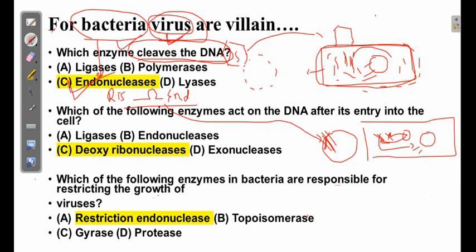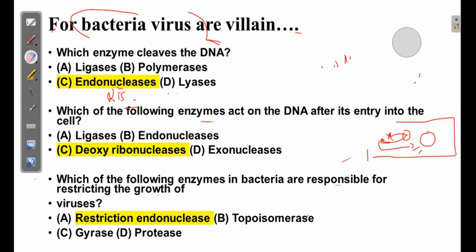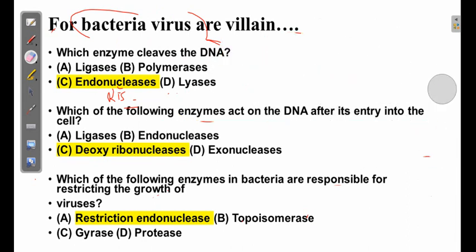What is the key characteristic of this endonuclease? Remember, bacteria also have their own DNA, so this restriction endonuclease should not attack its own DNA. That is why it doesn't work randomly. It first identifies a specific sequence, binds with that sequence, and only then starts cleaving. So it's a selective one.